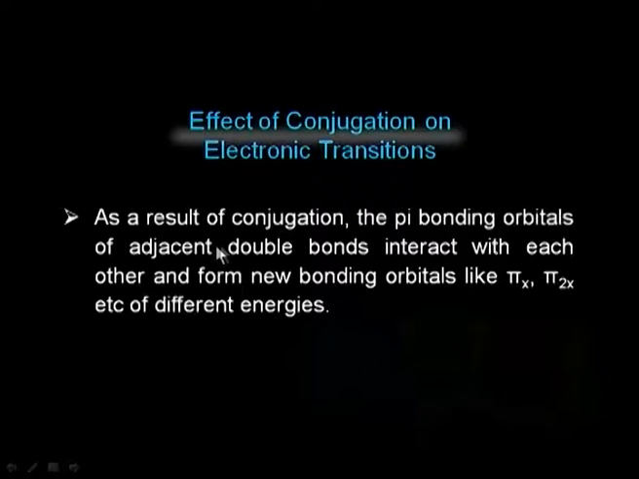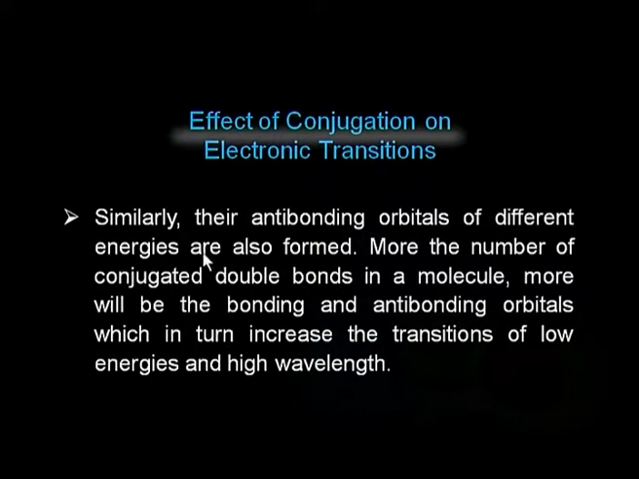As a result of conjugation, the pi bonding molecular orbitals of adjacent double bonds interact with each other and form new bonding orbitals like pi 1, pi 2, etc. of different energies. Similarly, their anti-bonding orbitals of different energies are also formed. The more the number of such conjugated double bonds in a molecule, the more will be the bonding and anti-bonding orbitals, which in turn increase the transition of low energy and high wavelength.